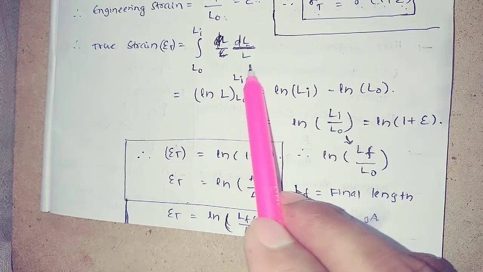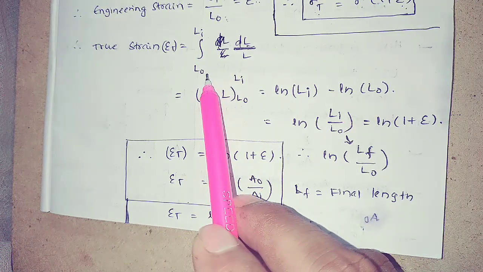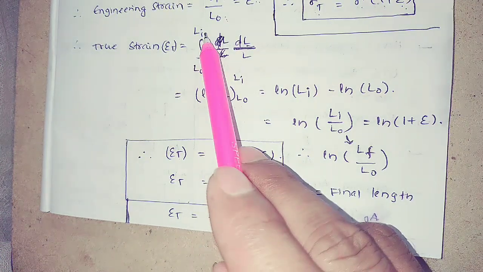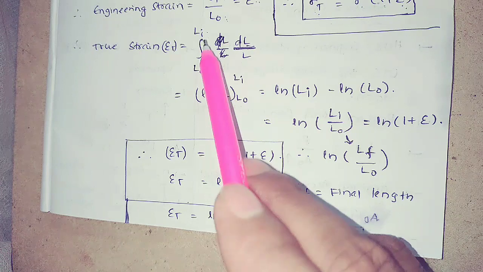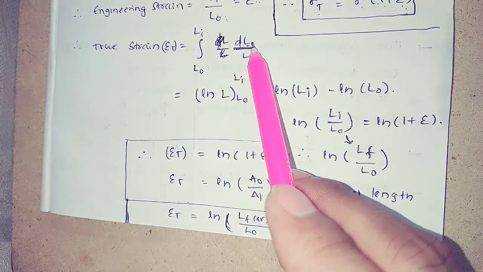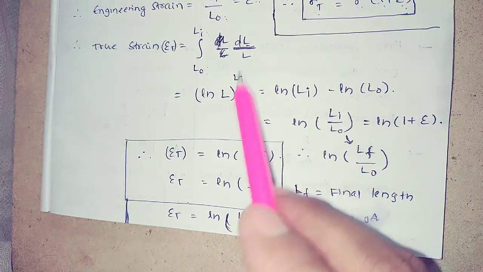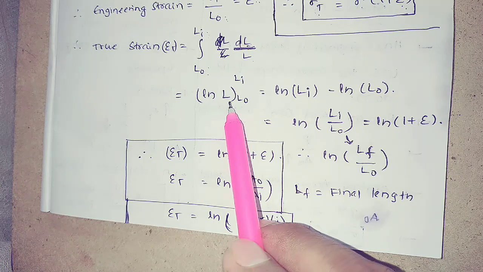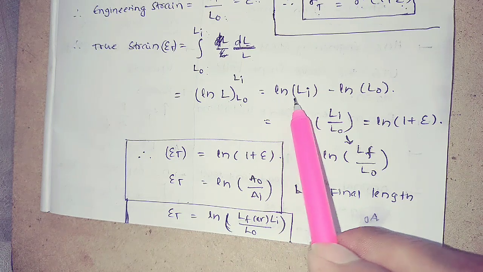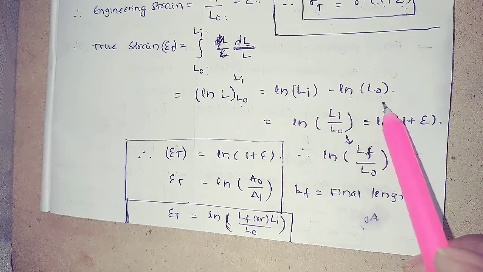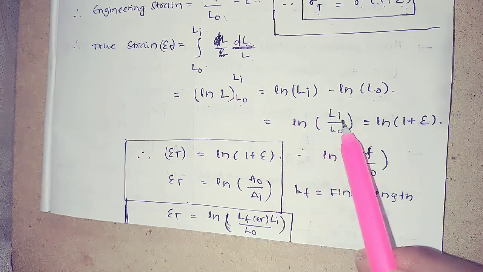In true strain, each and every time the length will change. Initially it has an original length L naught and finally it changes to the instantaneous length Li. So you take the integration from L naught to Li of dL by L, which according to the integration is ln L from L naught to Li. That means ln Li minus ln L naught. Since log A minus log B is ln A by B.